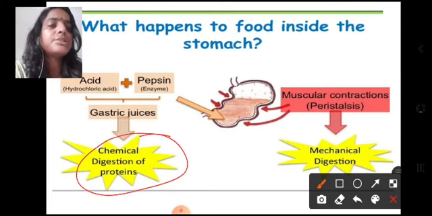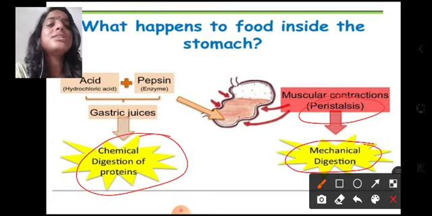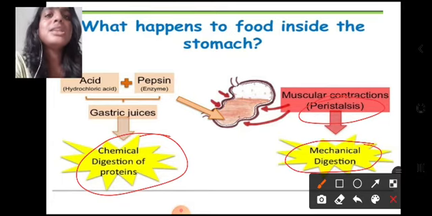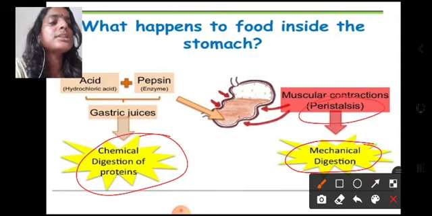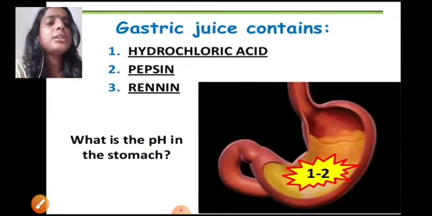that is the chemical digestion. Also, the churning motion that we have seen, or the peristalsis that will take place inside the stomach, will also help in changing the state, that is the bolus will change into a creamy liquid, which is known as chyme. So, this is the mechanical digestion of food that will take place in the stomach.